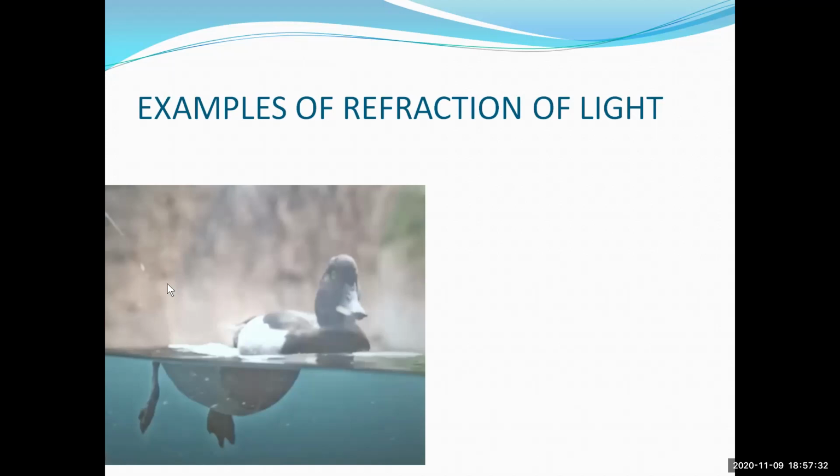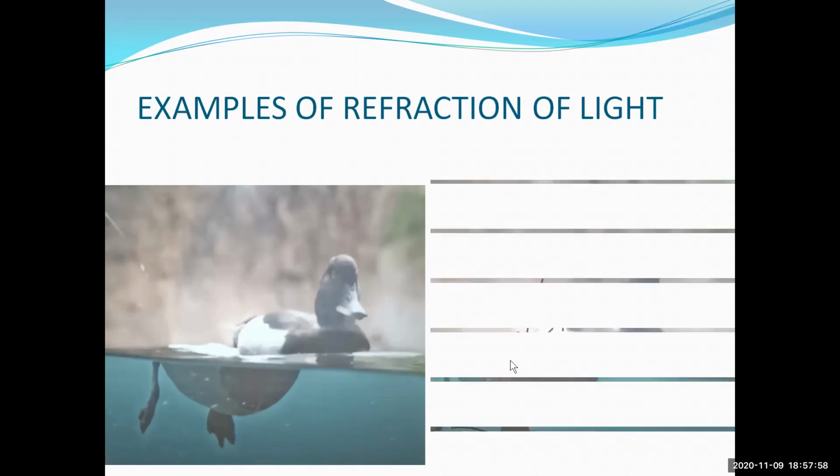When the light travels from the rarer medium to the denser medium, it refracts towards the normal. Therefore, the velocity, the speed of the light will be less. And vice versa, when the light travels from the denser medium to the rarer medium, what happens? It goes away from the normal.